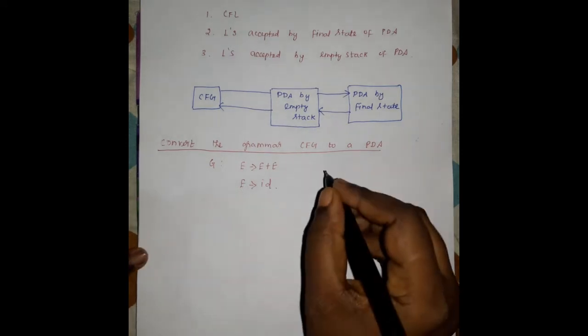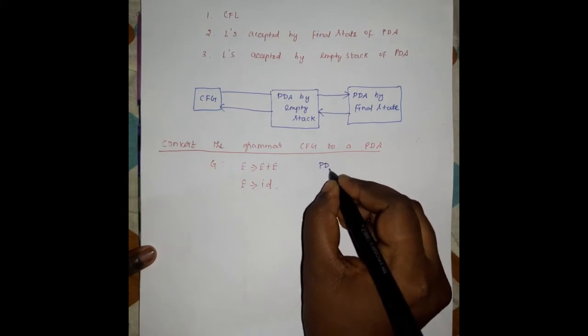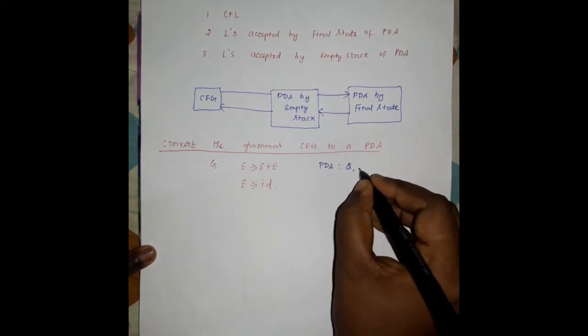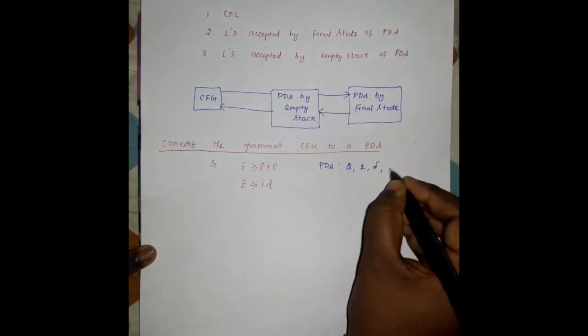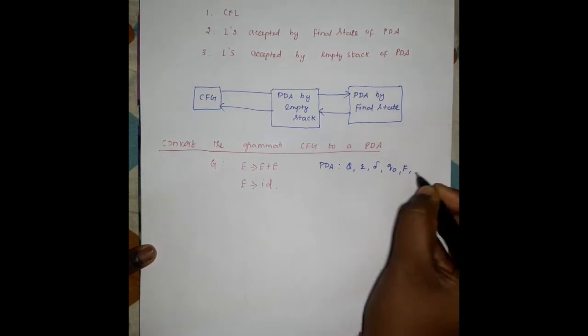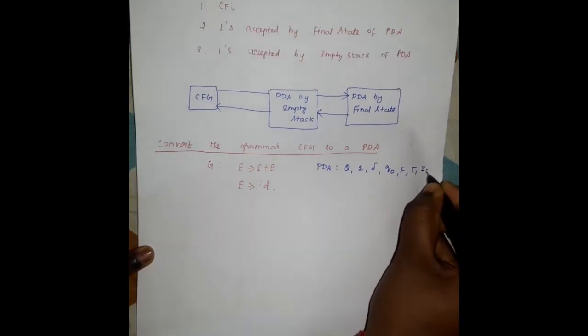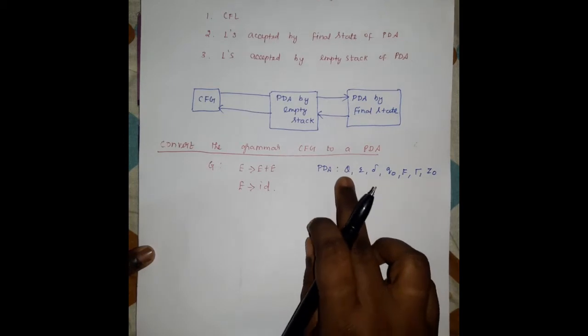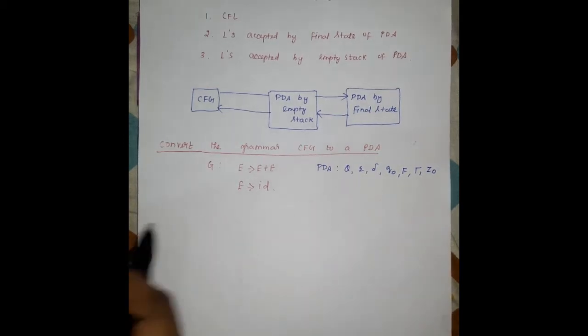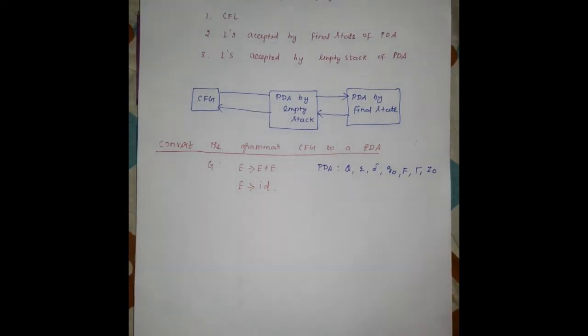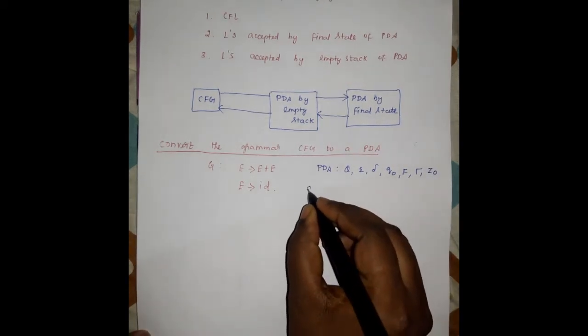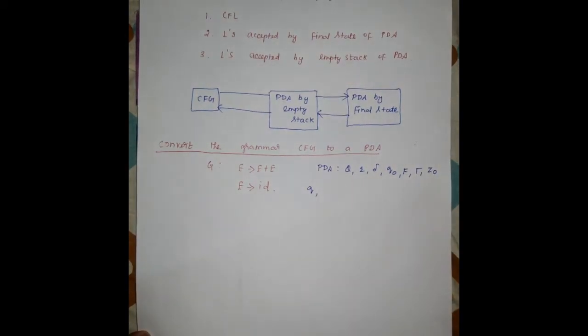And the push-down automata has 7 tuples: Q, sigma, delta, q naught, F, tau, and Z naught. Here Q is the set of states. We can't easily represent the finite automata for the given grammar without knowing the number of input symbols, so we generally assume the state is q, and sigma is the input alphabet.